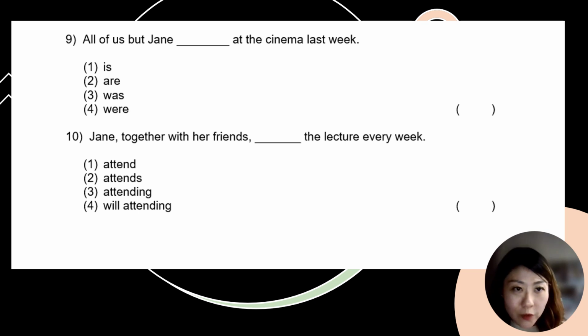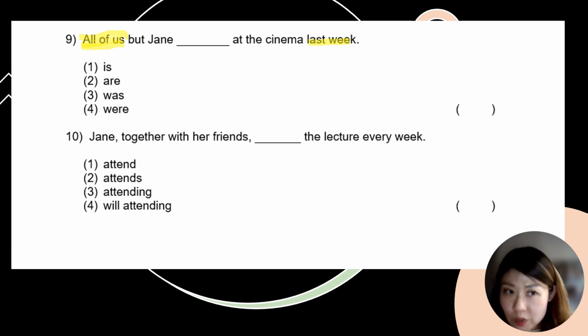All right, now let's move on to the last 2 questions. All of us but Jane blank at the cinema last week. So let's take out our highlighter once again and highlight the words last week. This will tell us that this is in past tense. Right, and for this question, we are only looking at all of us, so I strongly recommend that you use your highlighter to highlight all of us.